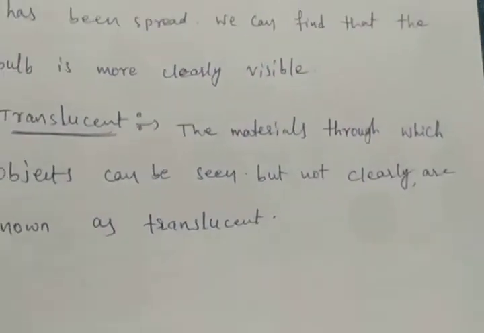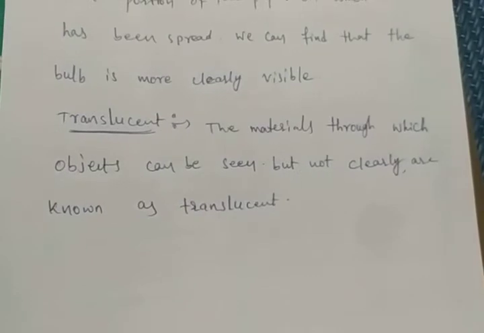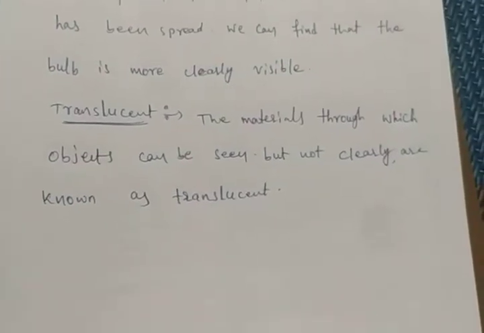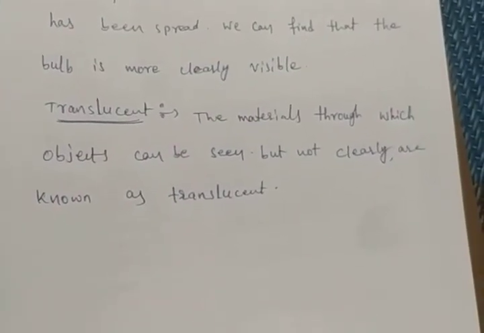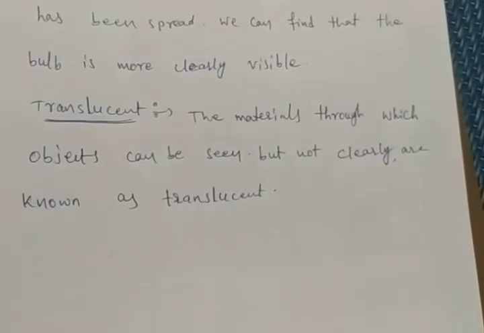What is translucent? The materials through which objects can be seen but not clearly are known as translucent.